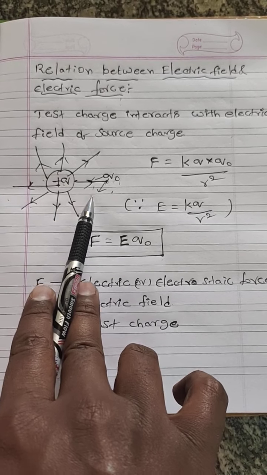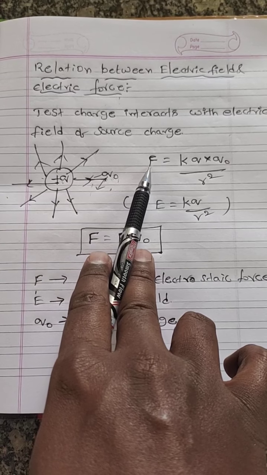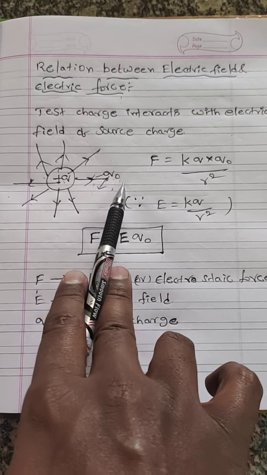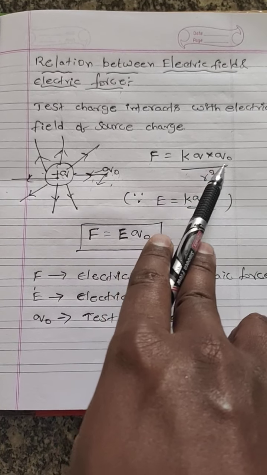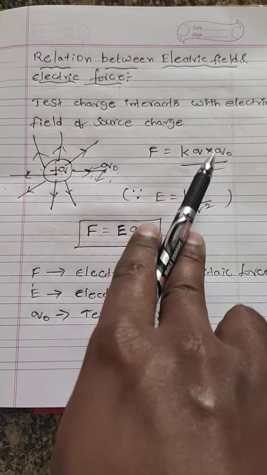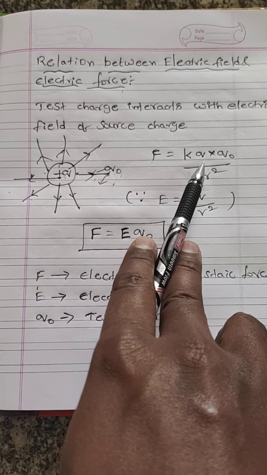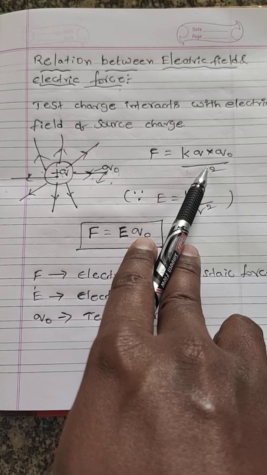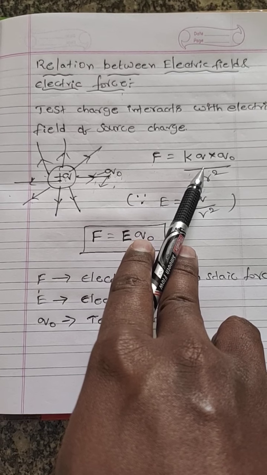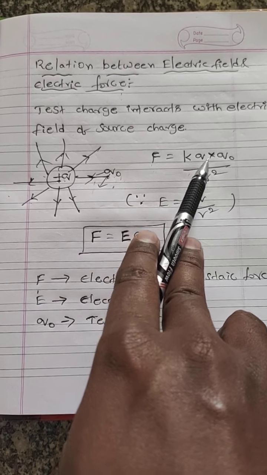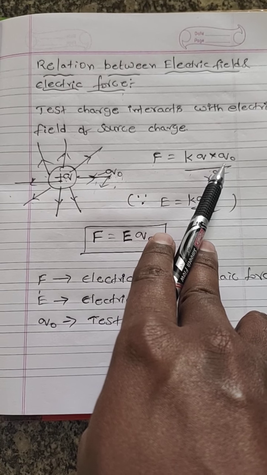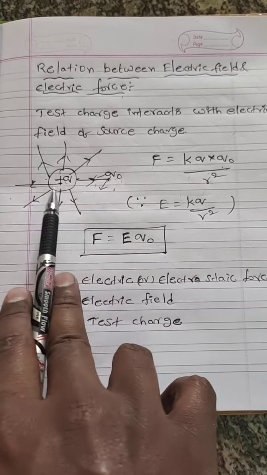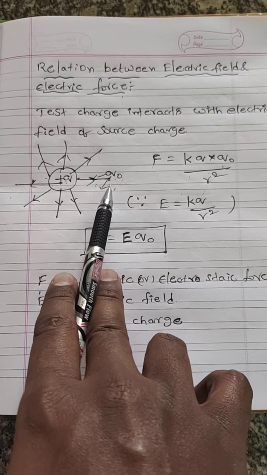From this we know Coulomb's law: the electrostatic force in between these two charges, F is equal to KQ into Q naught divided by R square, where K is a constant, that is 1 by 4 pi epsilon naught, we need not discuss here, and Q is the source charge, and Q naught is the test charge. R square is the square of the distance between these two charges.